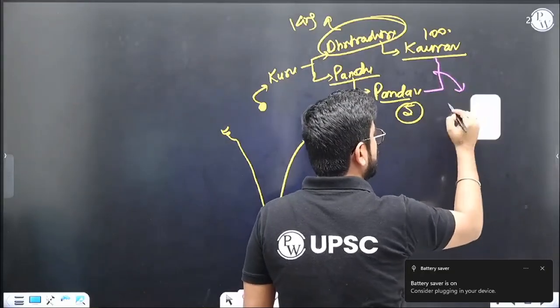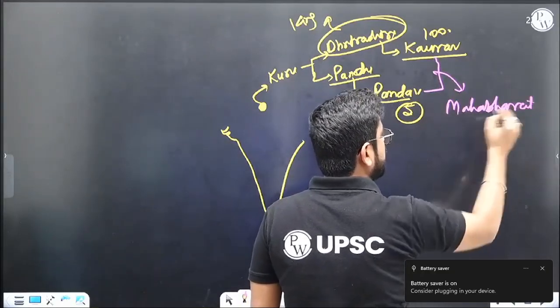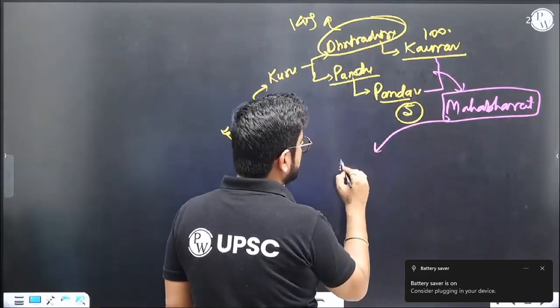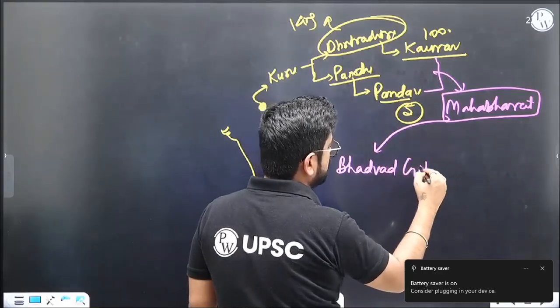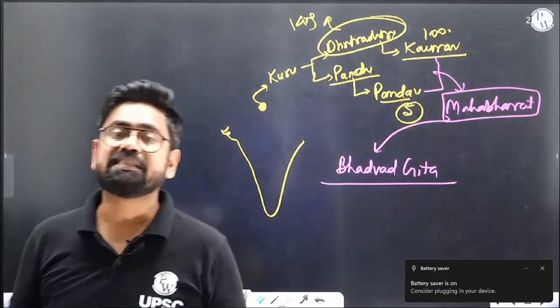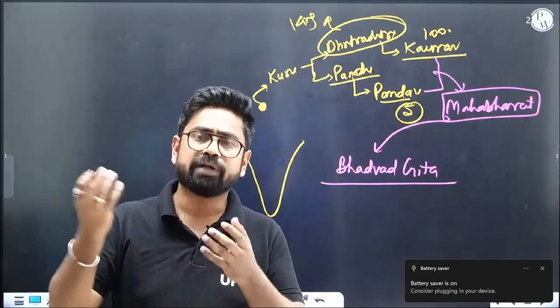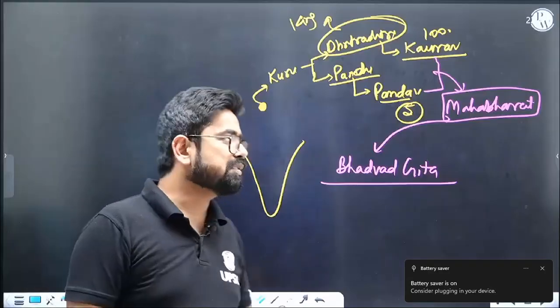Again, I know you know, but it's my duty to tell. This battle is called Mahabharata. Now, one more book which is associated with Mahabharata is Bhagavad Gita. Now you can relate that Bhagavad Gita is based upon Upanishadic thought. It talks about Atma, Ajara, Amar Atma, right? Kya lekar aaye the, kya lekar jaoge? Means what did you get when you were born? What will you take when you die? So all these things are written in Bhagavad Gita.